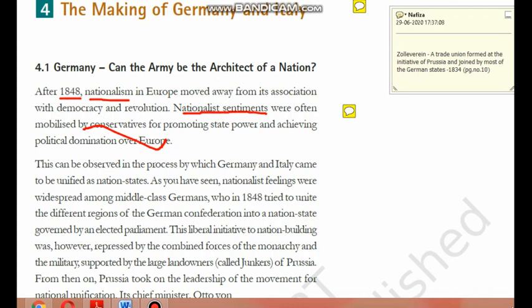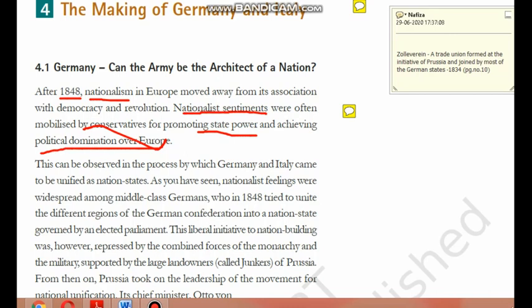Now even the nobles and the clergy wanted to establish a nation state. It's not for democracy, and it's not for equal status either. What is the main reason behind it? It's for promoting state power. They wanted to establish a nation state for promoting state power and for achieving political domination over Europe. Bigger the territory, more political power, more economic power. So they wanted to create a nation state in order to be politically and economically powerful.